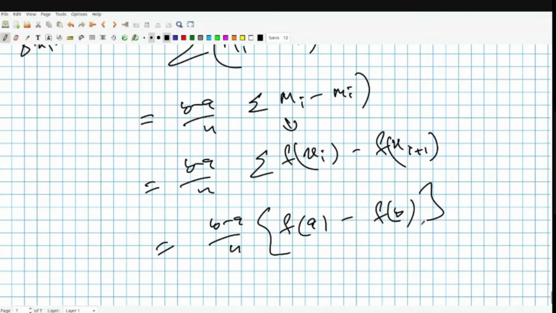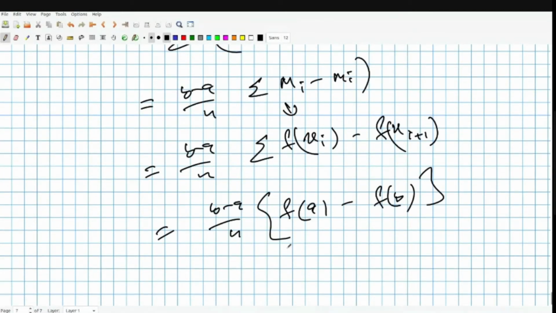Now, b minus a times f(a) minus f(b) is a constant, right? Whatever the partition is, b minus a times f(a) minus f(b) is a constant. Now, whatever epsilon is, we can find n such that 1 by n times this number is bounded by epsilon.